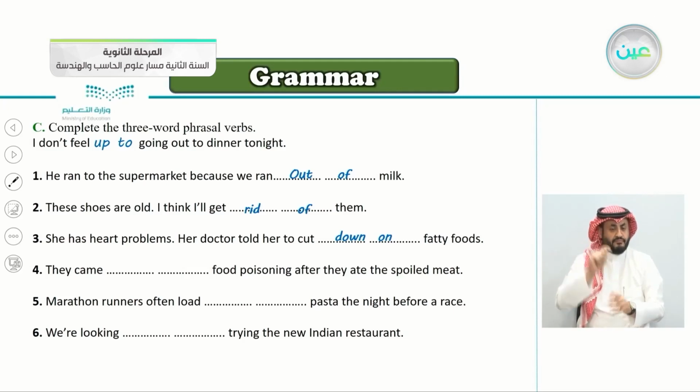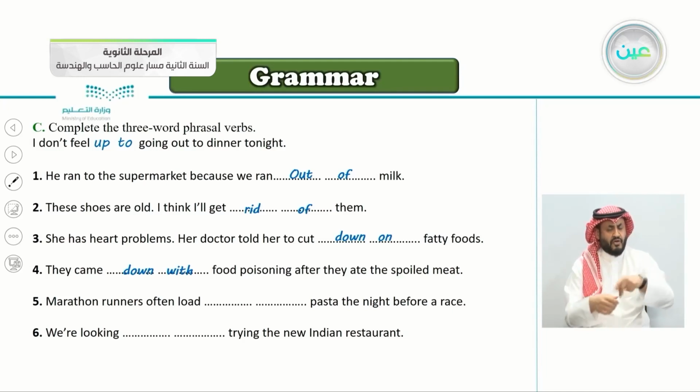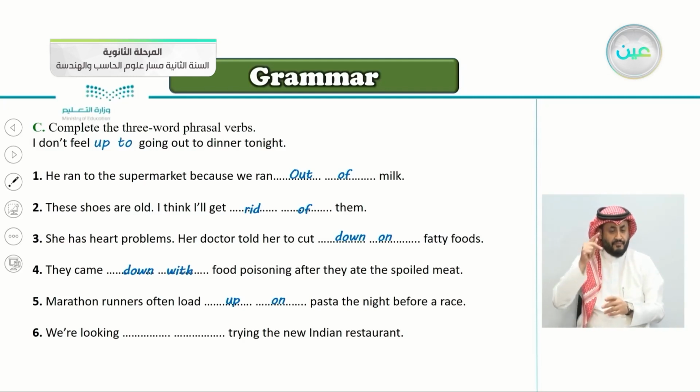Number four, they came down with food poisoning after they ate the spoiled meat. Very good, they came down with food poisoning. Number five, marathon runners often load up on pasta the night before a race.